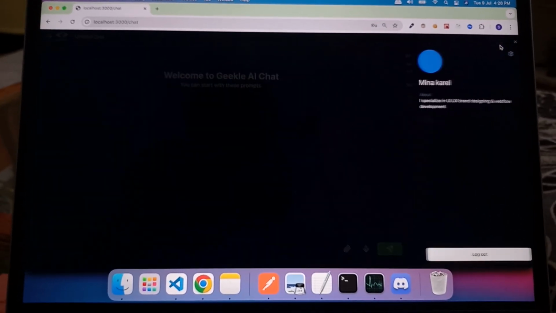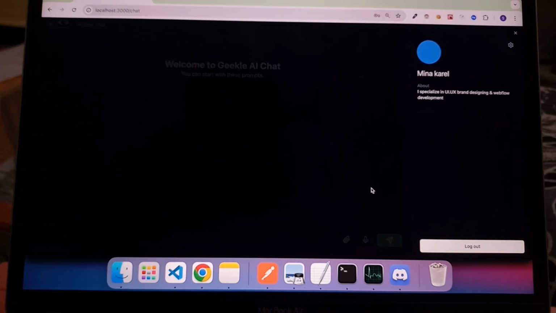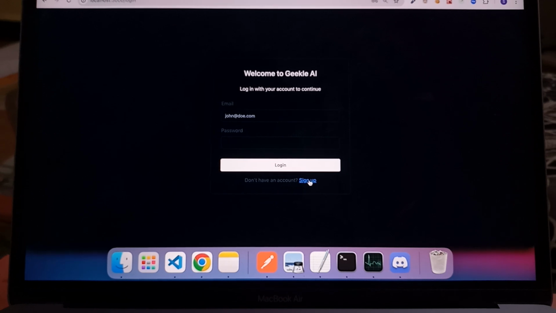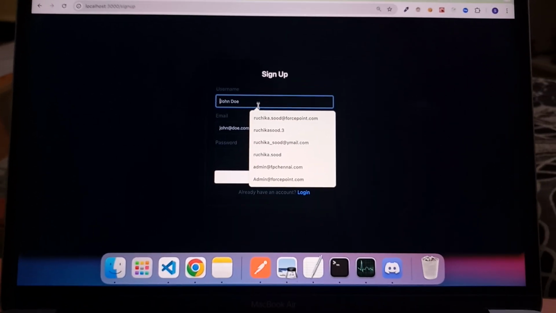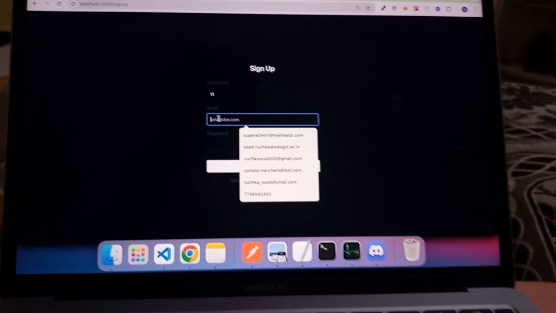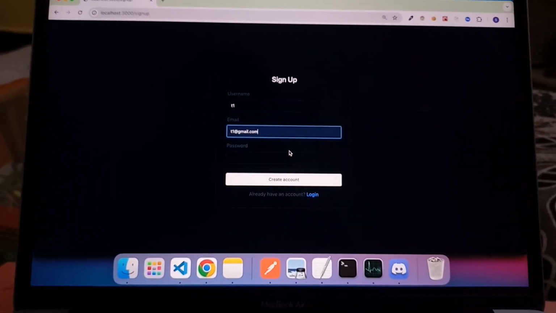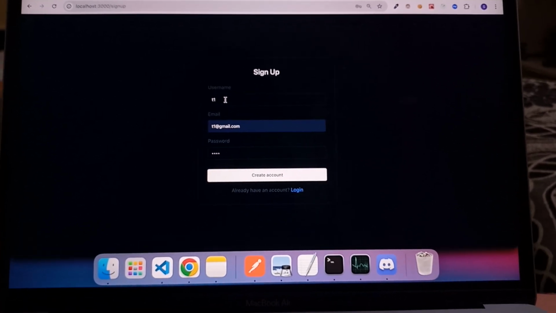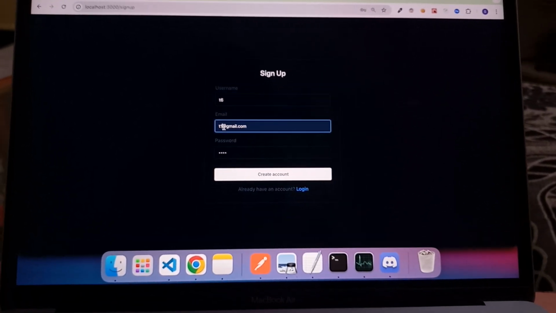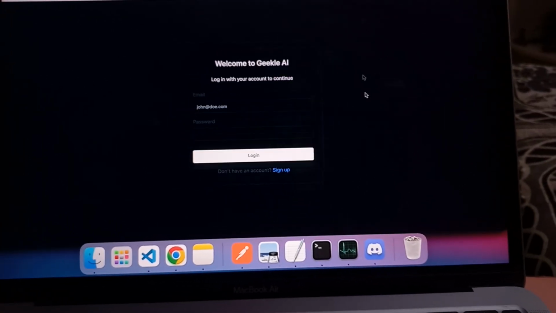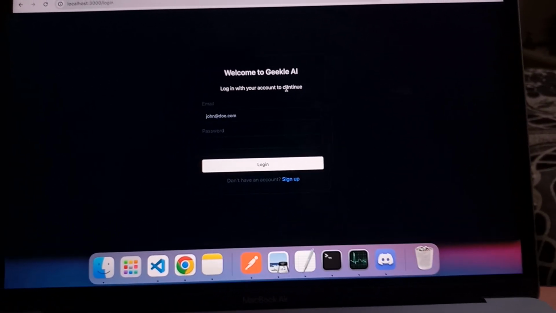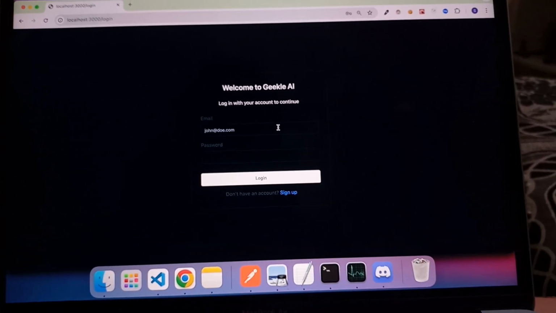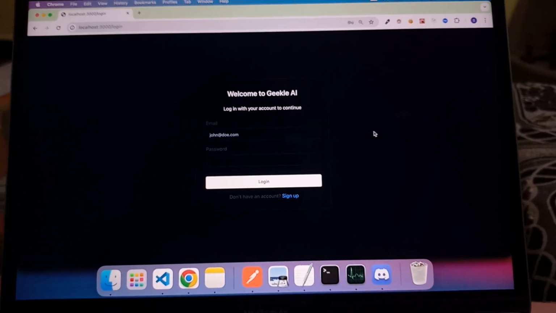Also, just like login, a user can sign up. We have been able to complete that story as well. So let me show you. I log out, and if a user wants to sign up, they can sign up as well. We have some validations. I think I have already used this account ID, that's the reason it hasn't gone through. So here we are on the login screen. We have been successfully able to create our login ID, and this is what we have been able to achieve so far.